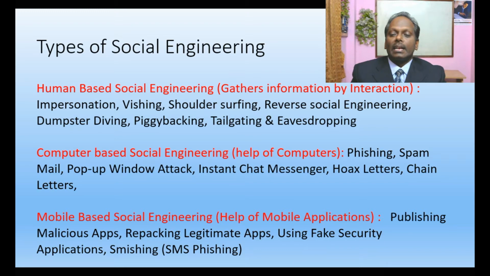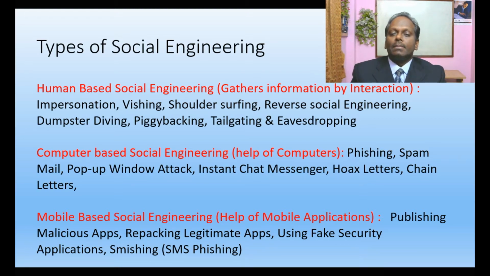Mobile-based social engineering attacks include publishing malicious apps, creating trojans and sending them along with legitimate programs. This happens on mobile phones because we download something and we get something else free. Once you click on it, the program will be installed and the trojan will also be planted.